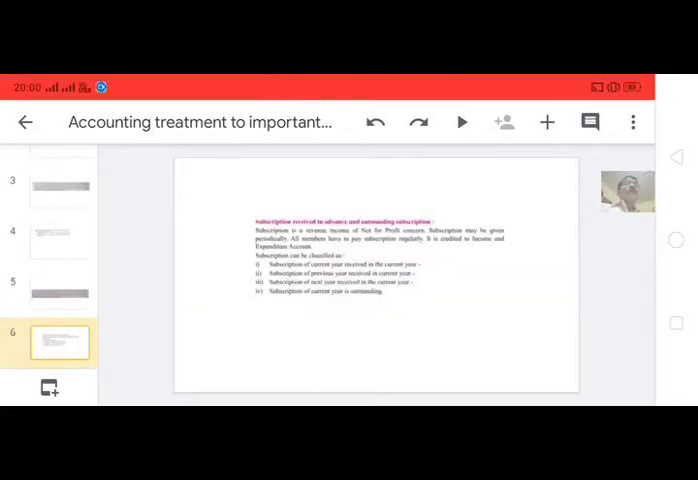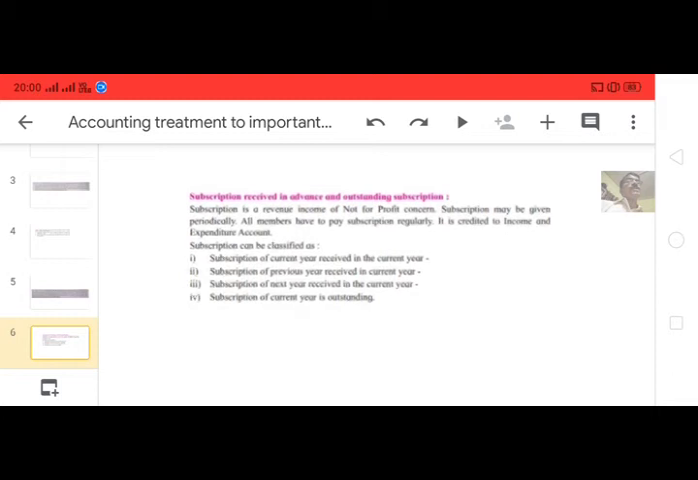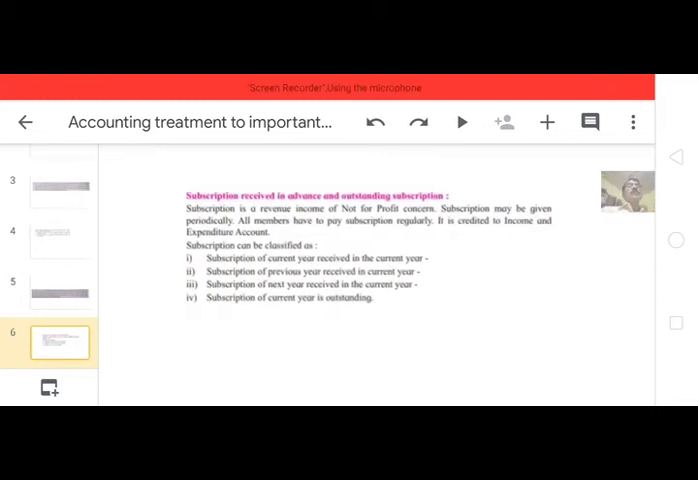Then another most important concept is a subscription. So subscription is the most important. Adjustments are also to be made in the form of subscription.